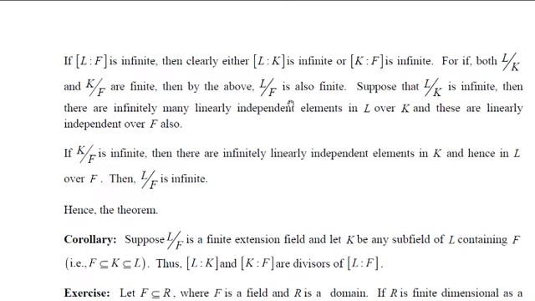Therefore, by the above result, if they are finite, the dimension of L over K times the dimension of K over F will be the dimension of L over F. Therefore, the dimension of L over F is also finite, which is a contradiction because the dimension of L over F is infinite. Therefore, at least one of these two must be infinite. Therefore, this completes the proof.